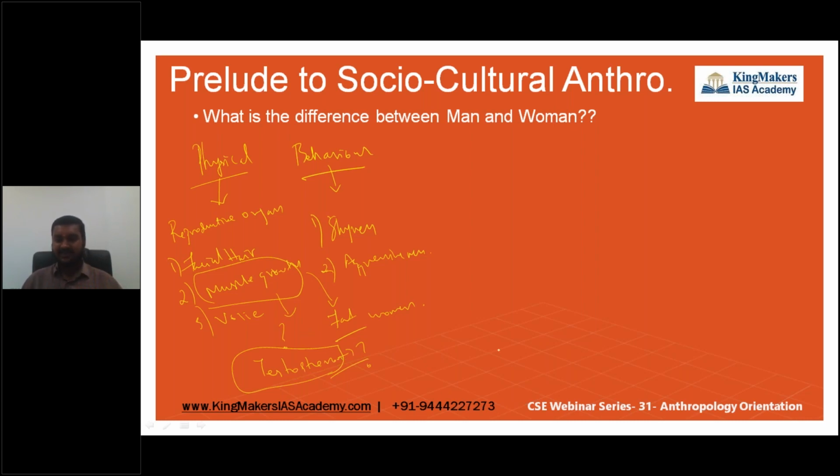Why? Because of their work and evolution. Yeah, you've come here. It's a good part. You've touched my concept. So what happened in this evolution process, making man to have certain physical features and female to have certain physical features? So this is how we represent man, and this is how we represent women.